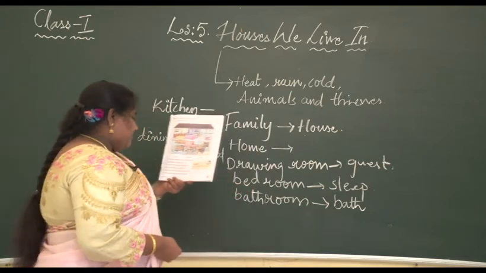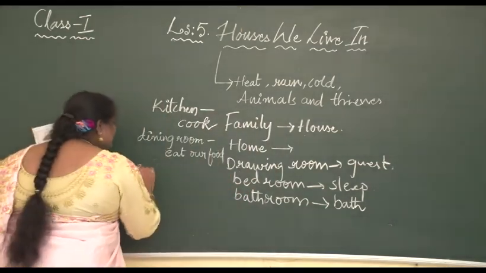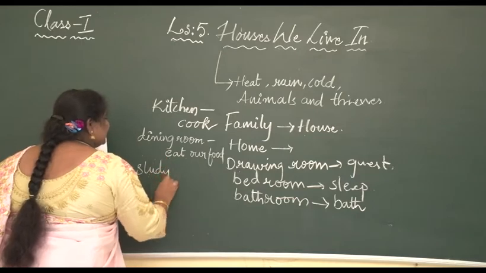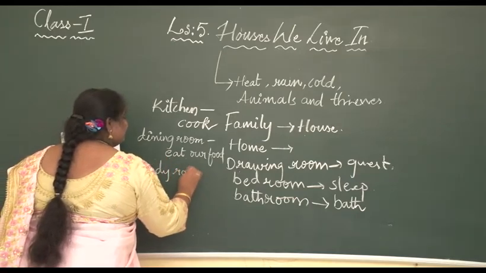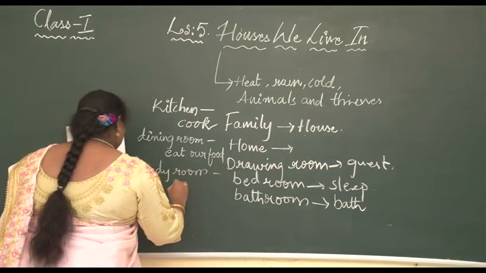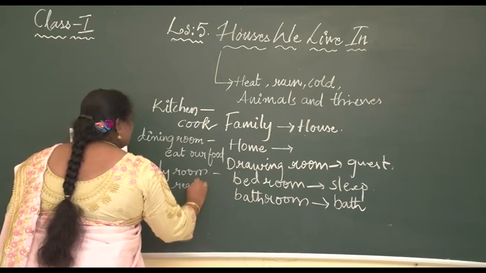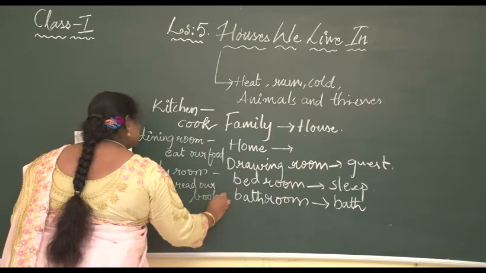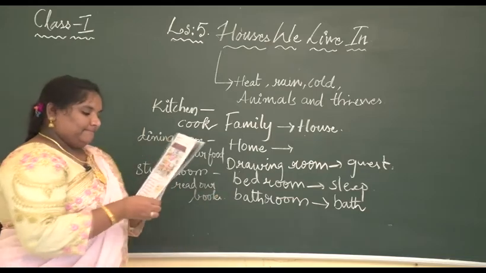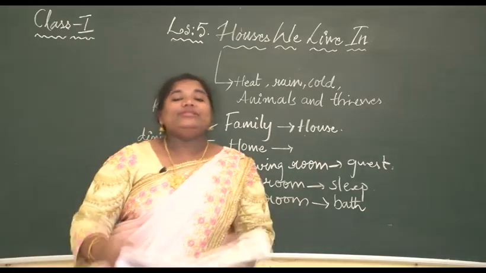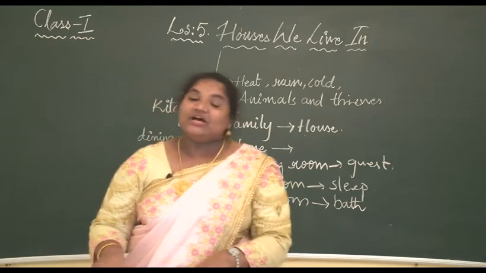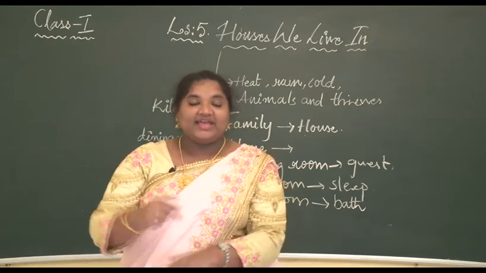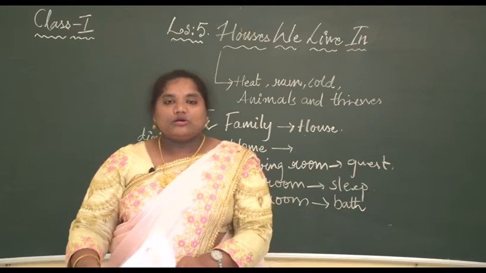Okay. Then what do we do in a study room? We study, we read books, we learn the lesson. So here we read our books in a study room. And some of the houses also have a prayer room where they worship their god or goddesses.